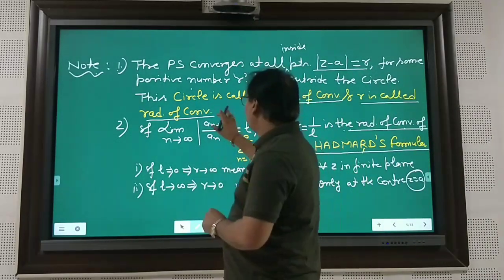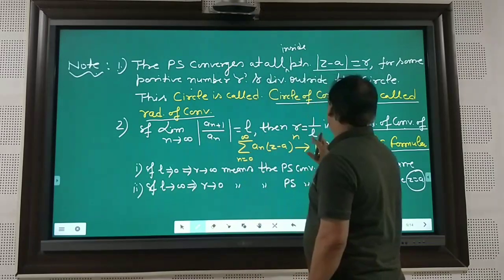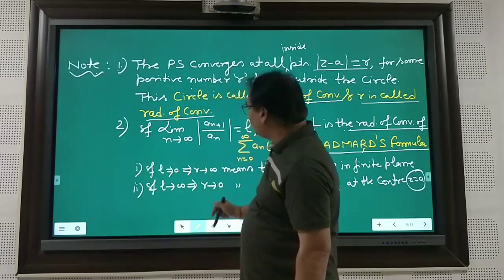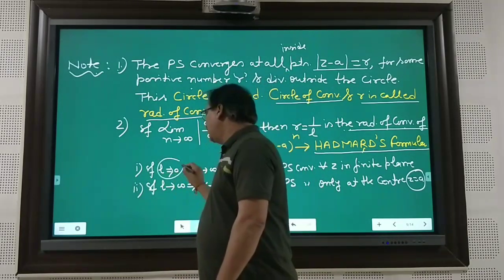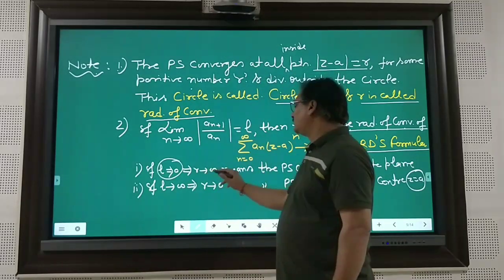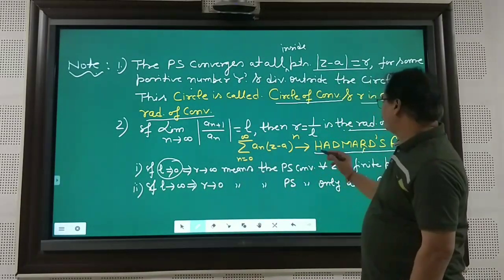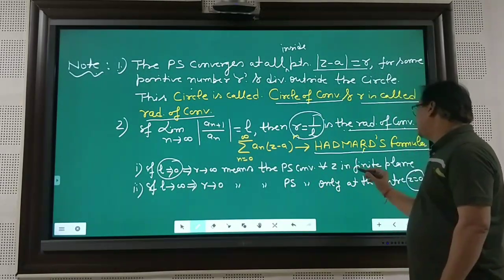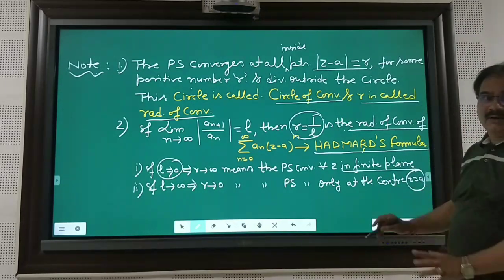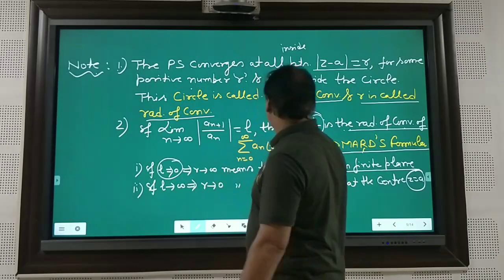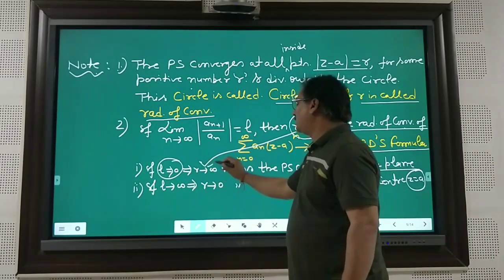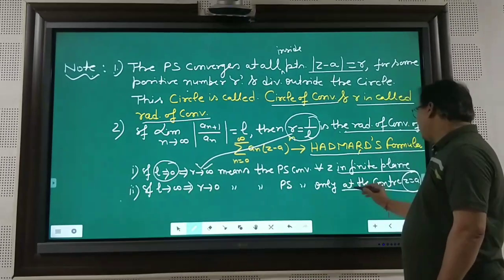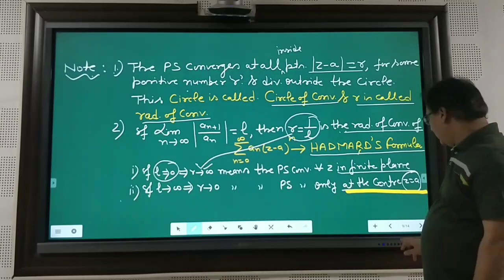In this particular case, if this value is L, then R is equal to 1/L. Here two different cases arise. Suppose L tends to 0. Then of course R tends to infinity. It means the power series converges for every z in the infinite plane. But if L tends to infinity, then of course R tends to 0. It means the power series converges only at the center z = a.